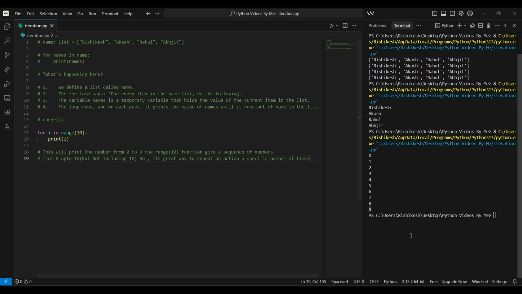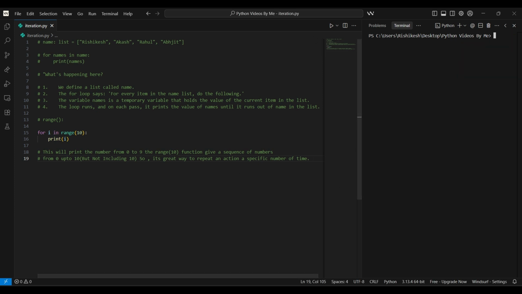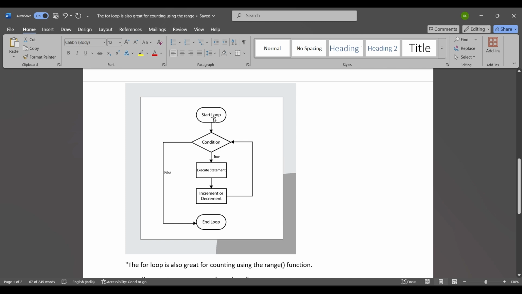Now let me show you some pictures for better clarity in our notes. Suppose I have a loop where the start is here, the condition is here, the execution statement is here, and the increment or decrement is here. Suppose we start the loop and the condition is true, so the execution statement gets printed, and then the increment or decrement in the program increases the value, and again the condition is checked. If it is true, the statement executes again. If the condition is false, it exits the loop, and the loop ends here.